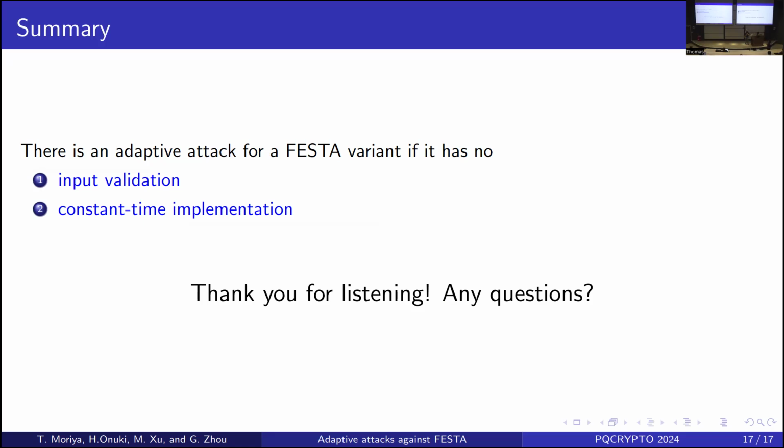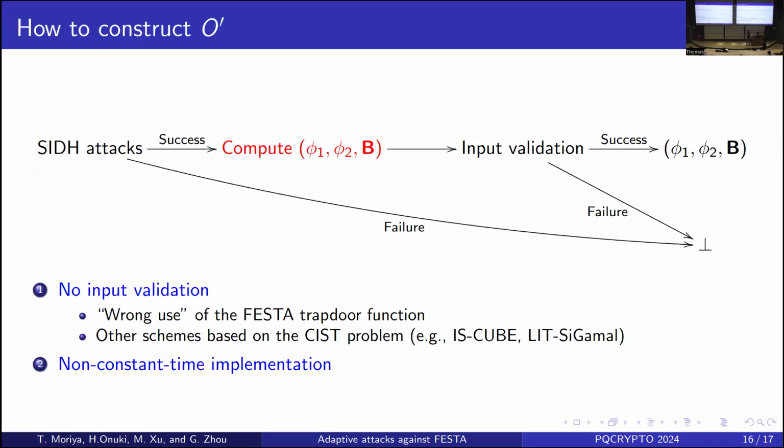Okay, I have a quick question. You mentioned your attack on FESTA, which is associated with the SIS problem. You also mentioned that there are other algorithms based on SIS. Does your attack actually affect those schemes or not? Yes, but basically we use some Fujisaki-Okamoto security transform or something for them. So after the transform, we cannot use this attack, but for the plain version we can apply it to this scheme. Okay, thank you.